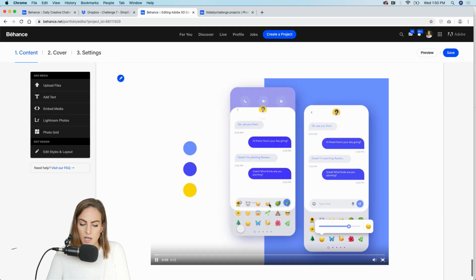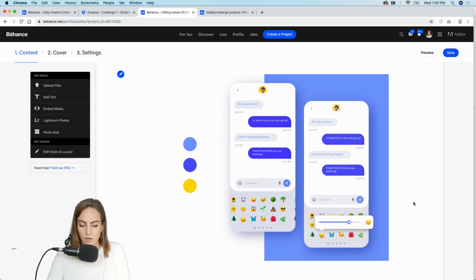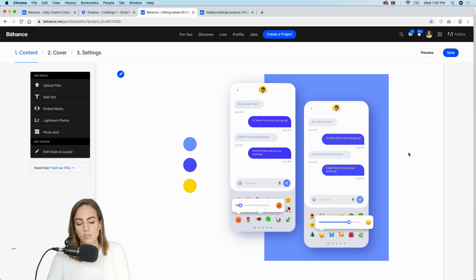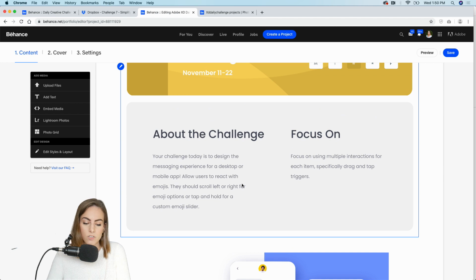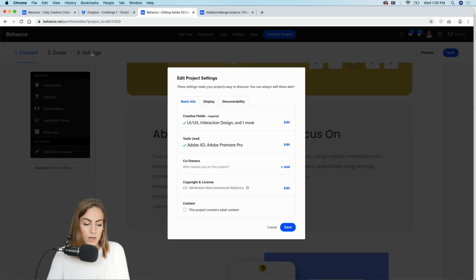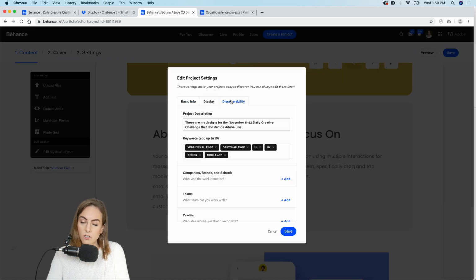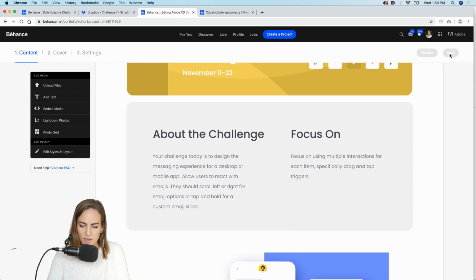I usually like to add a little prototype. You can export this from XD if you want, and the background I did in Premiere, so this part you just add it as a background. And of course add a little description, and be sure that you go into settings and in your discoverability tab you add the keyword XD Daily Challenge so we can find you and give you feedback. Alright, so let's save that.